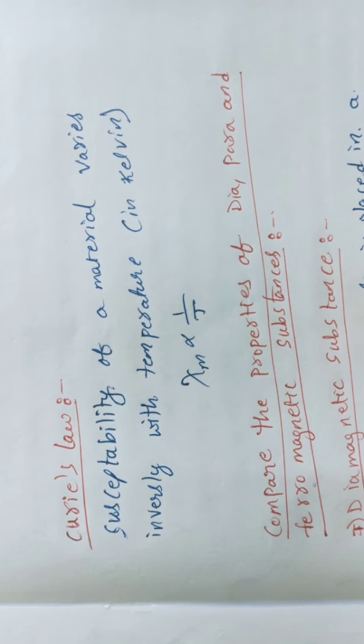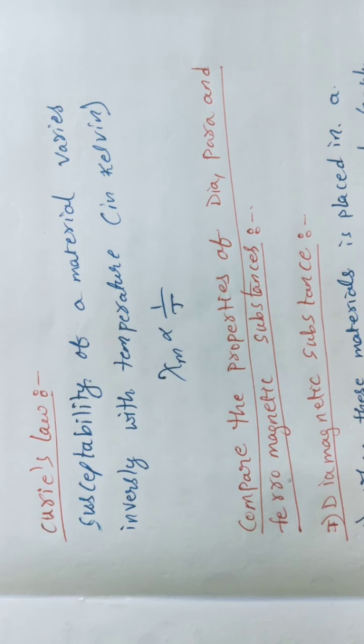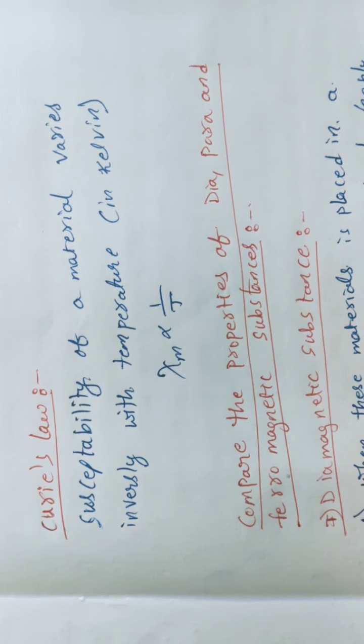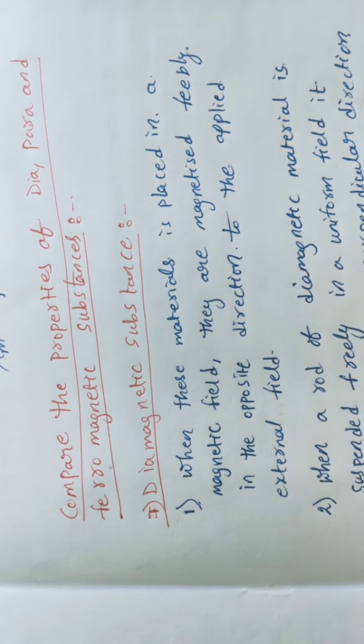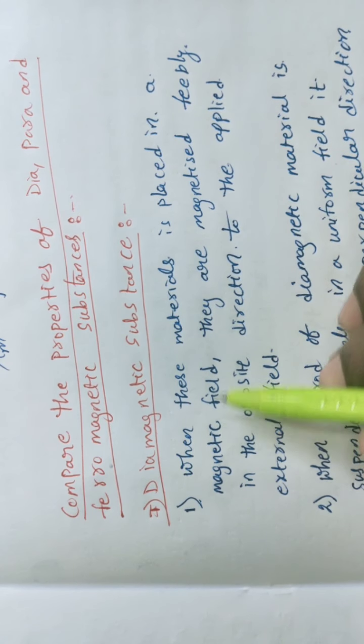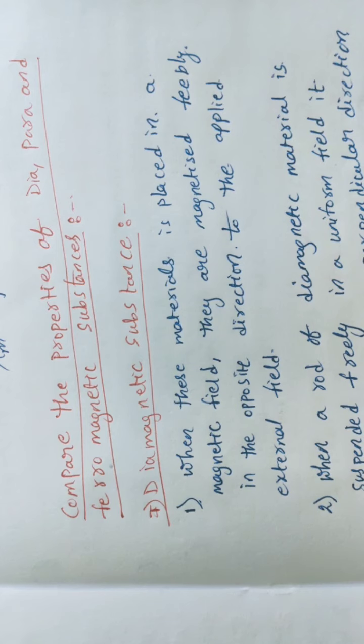See, students, for each one I will recall a few different points, and you will go one by one. First, properties of diamagnetic substance. Now I am starting. See here, students, diamagnetic substances: when these materials are placed in a magnetic field, they are magnetized feebly in the opposite direction to the applied external field. Means these materials are not ready to act as a magnet, or not ready to convert into magnets. This is what we are discussing here.